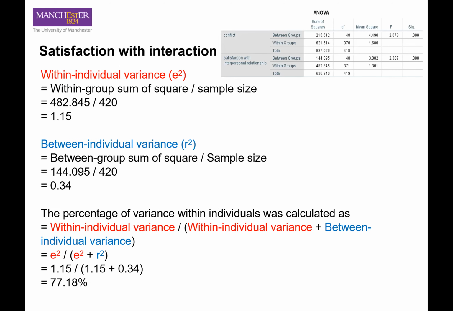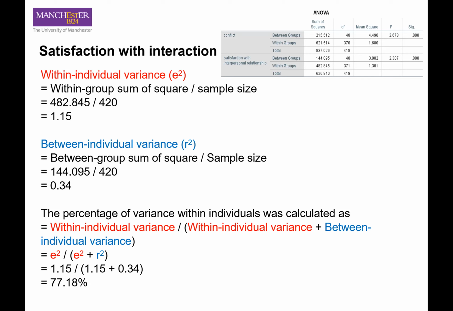For the variable of satisfaction with interaction, we are using the same table, the ANOVA table. For the within individual variance, we also look at the table: 482.845 divided by 420. So that is 1.15. And the between individual variance comes from the between group sum of squares divided by the sample size, and we find that it is 144.095 divided by 420, and we got 0.34.